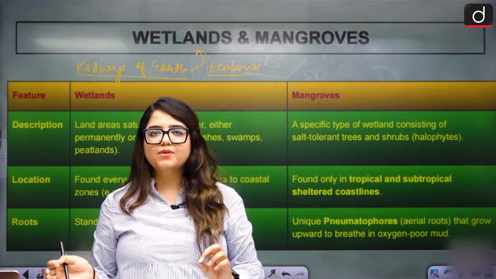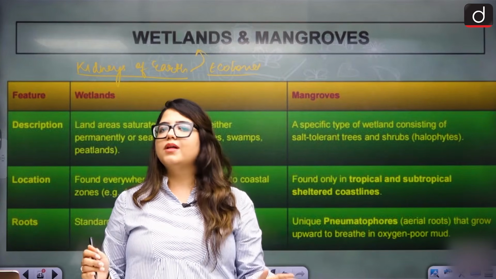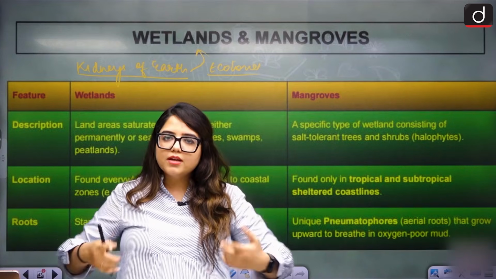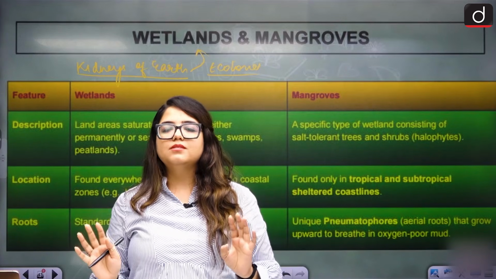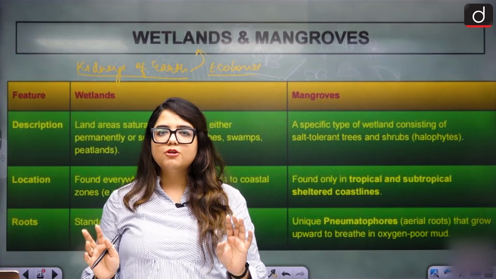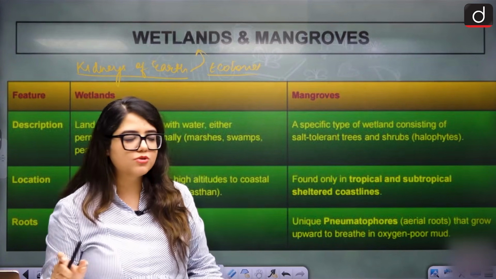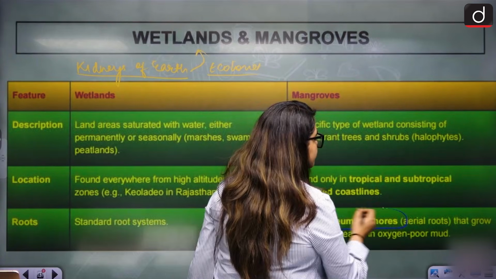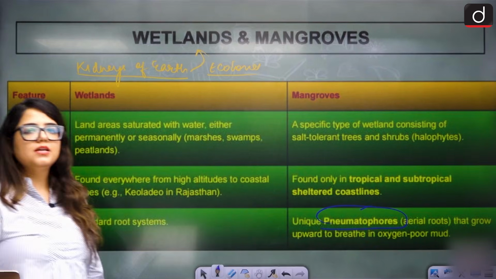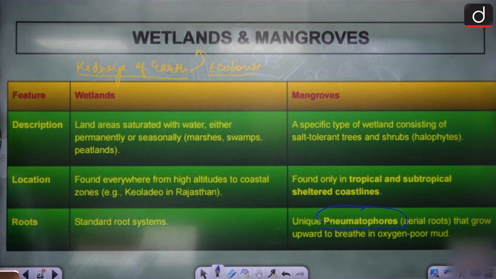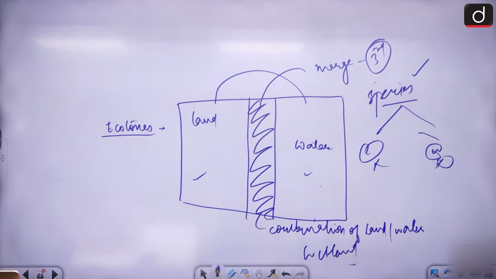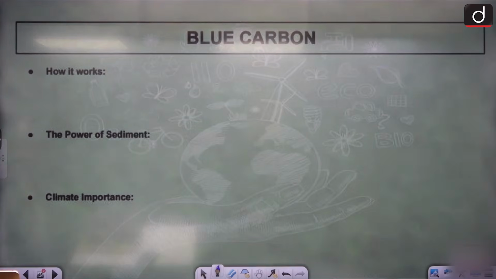It is so salty. So dense and so salty, they don't have any breathing capacity there. So their roots are dancing outside. These are pneumatophores. Yes, roots in the air, pneumatophores. What are they? Pneumatophores, aerial roots. Please remember that. Aerial roots, pneumatophores. Clear? Yeah, that is wetland and mangroves for you.